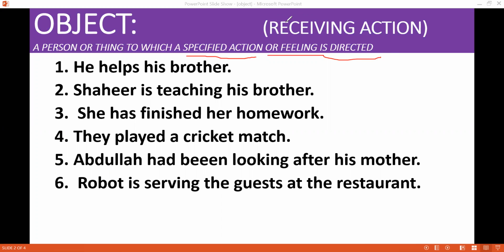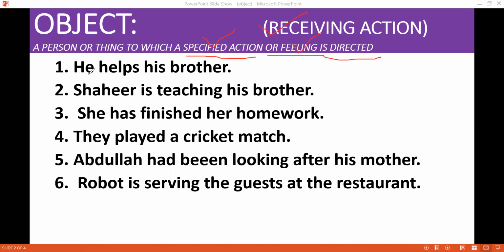We talked about three things: receiving action, specified action, or feeling. These are the things which are directed towards someone or something. And the receiver of that action or feeling is called object.